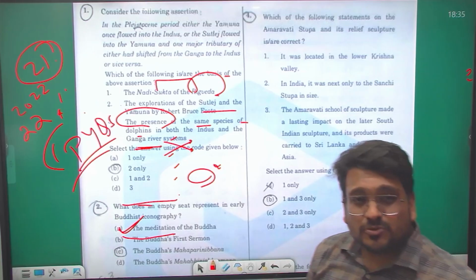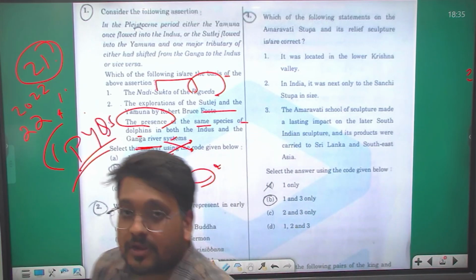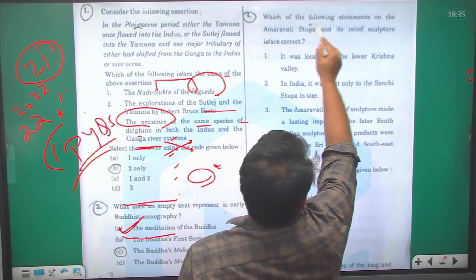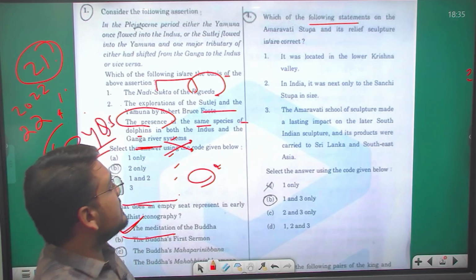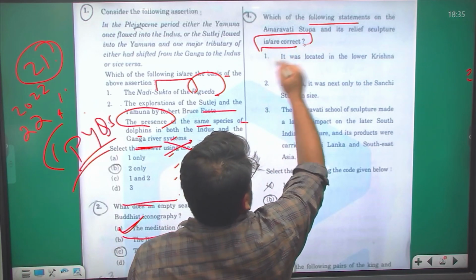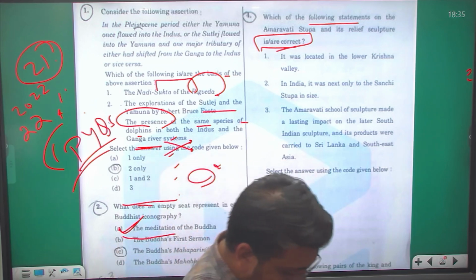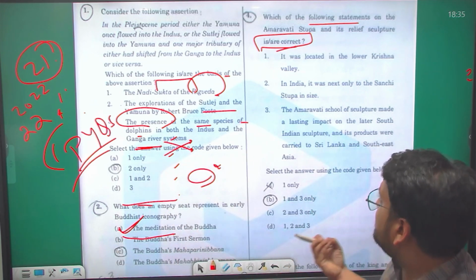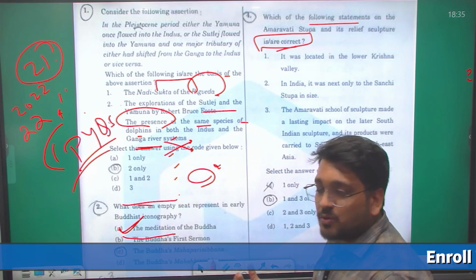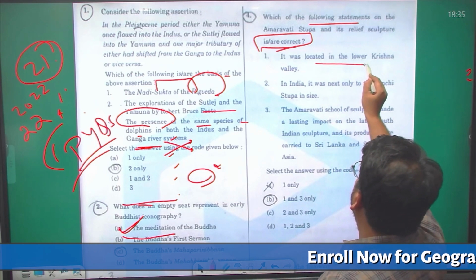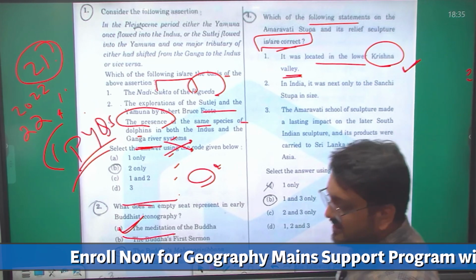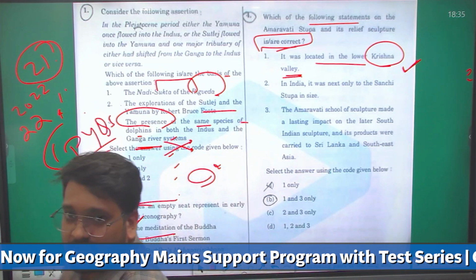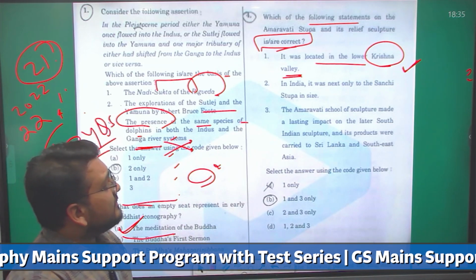Now let us see the next question. It is talking about the Amravati school or Amravati Stupa. Which among the following statements on the Amravati Stupa and its relief sculpture are correct? First of all, we should be aware where Amravati is, so that it becomes easier for you to understand. It is located in the lower Krishna Valley. Yes, this statement is absolutely correct, because it is in the central part of India and in the lower valley of Krishna.